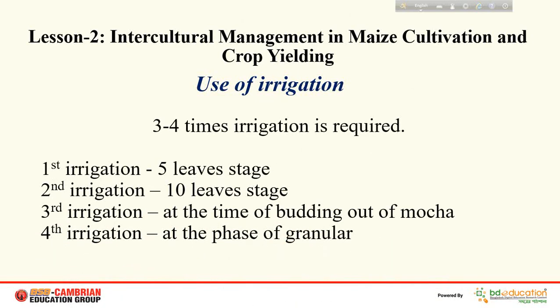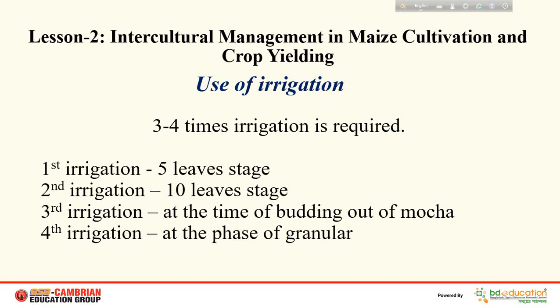3 to 4 times irrigation is required for maize cultivation. First irrigation is given at 5 leaves stage. The 5 leaves stage means when the maize plant produces 5 leaves, then we have to give water to the land for the first time. And second irrigation is given at the stage of 10 leaves. When the plant produces 10 leaves, then we have to irrigate for the second time.